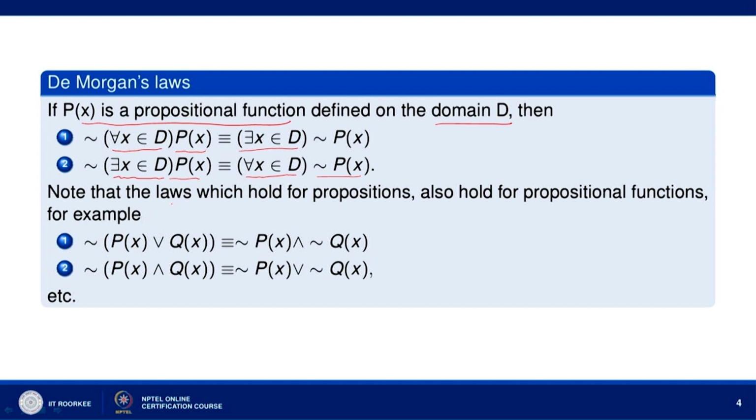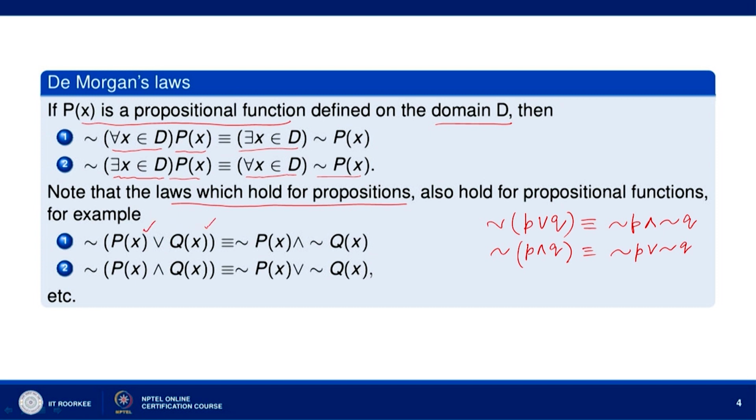Now, the laws which hold for propositions, we have seen that if p and q are two propositions, then negation of p or q is equivalent to negation of p and negation of q. And negation of p and q is equivalent to negation of p or negation of q. So, these laws hold for the propositions p and q, they also continue to hold here for propositional functions p x and q x.